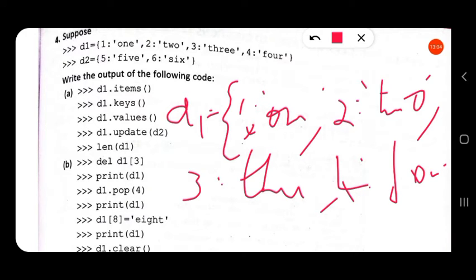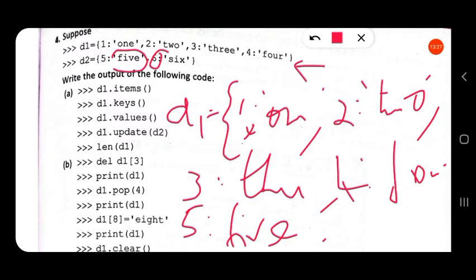Then if there is a key called 5 in D1, it will be updated with value FIVE, but there is no key 5 in D1, so it will be inserted and 5: FIVE will be inserted.